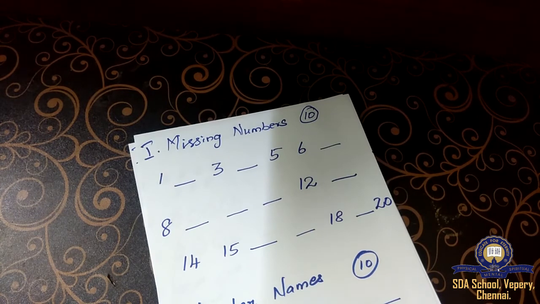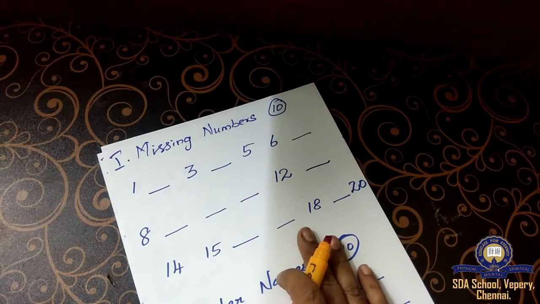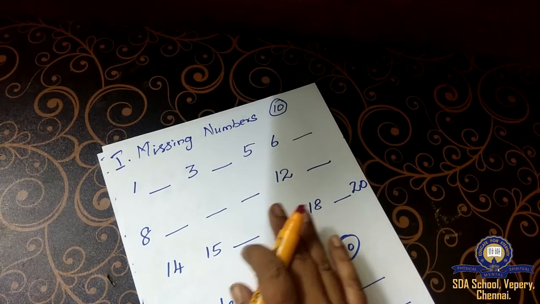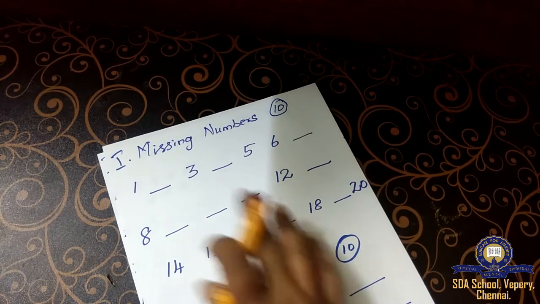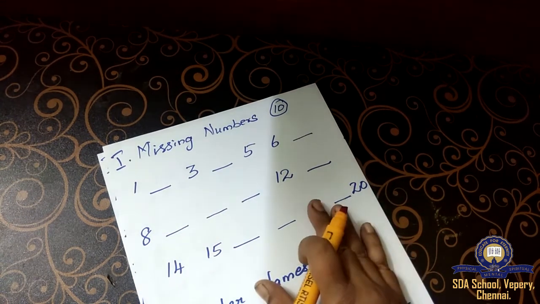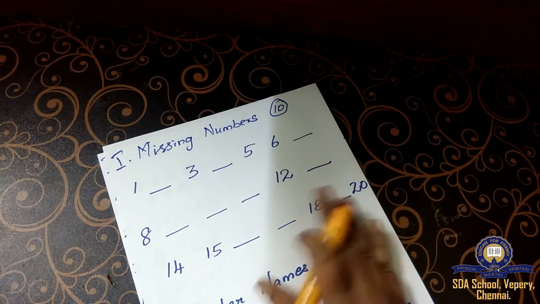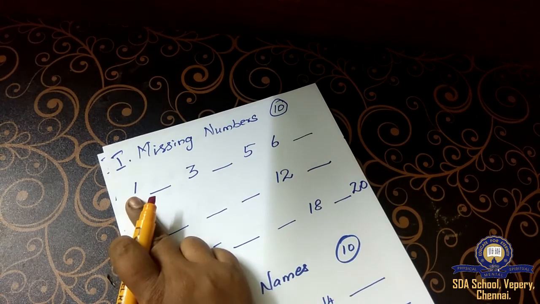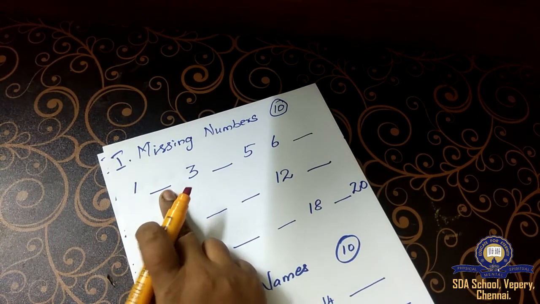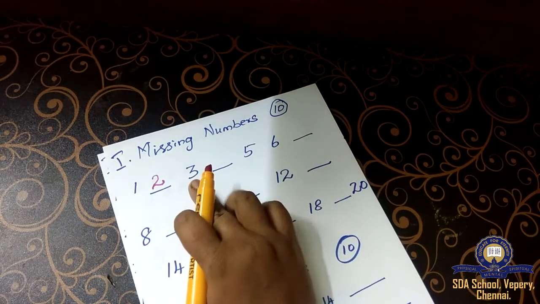Okay, children, what you have to do in this Roman letter, I'll teach you. If I ask a question like this, what you have to do? You have to see the missing numbers. It is very easy and very simple and you can do it on your own. The first number is 1. What is the next number? 2 is missing. So you have to write 2. After 2, what will come?